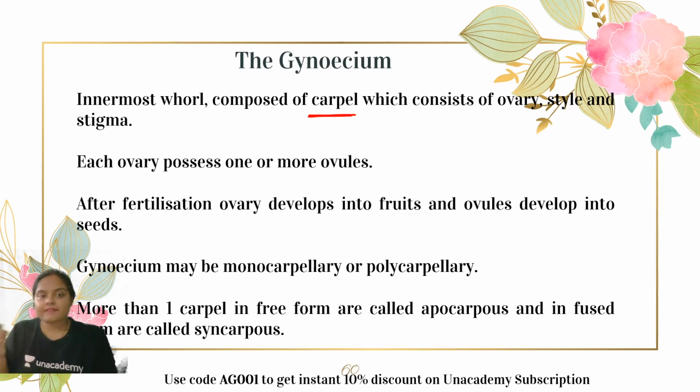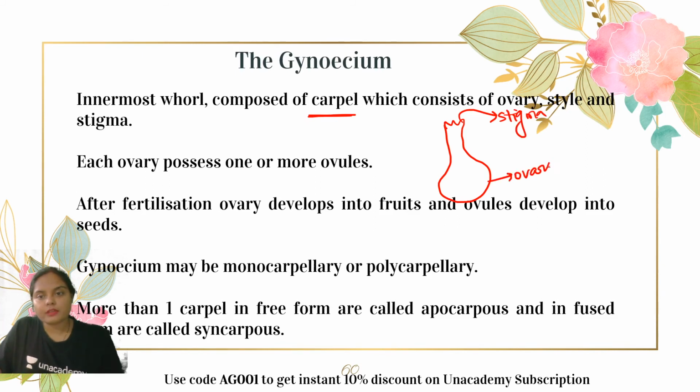Then every ovary, let's say I am drawing it. So this is the stigma, this is the ovary, and this slender stalk-like portion is the style. Now every ovary contains an ovule attached to it. It can have one or more than one ovule. The stalk-like structure through which the ovule is attached to the wall of the ovary, this I'm talking about,